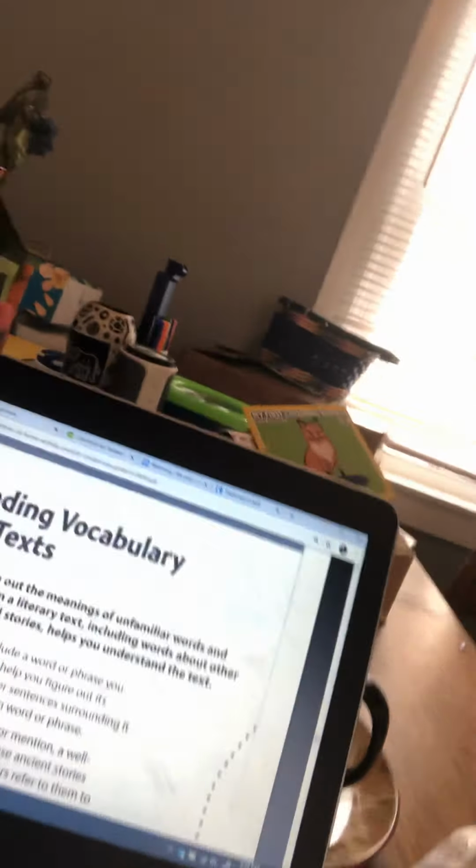All right, we're on page 30. Yeah, page 30. It's Lesson 17, understanding vocabulary and literary texts. Get to that. Pause this if you need to.